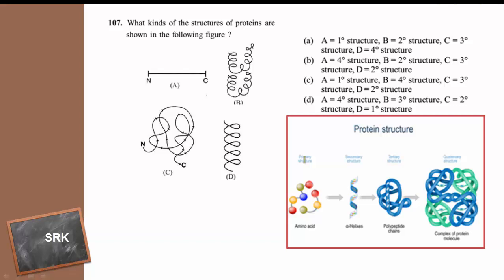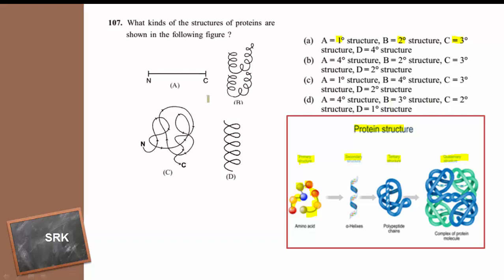All the proteins, no doubt they are made up of amino acids and they are joined by peptide bonds. If we consider these spherical structures or ball like structures as amino acids, and these connecting links are nothing but peptide bonds, this one represents primary structure, this is the secondary structure, this is tertiary, and this is quaternary. These are the 4 structures which are shown by proteins. The same are called 1 degree, it is primary, 2 degree secondary, 3 degree tertiary, 4 degree quaternary.